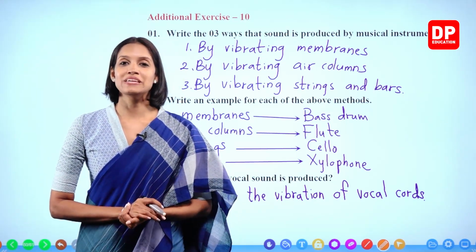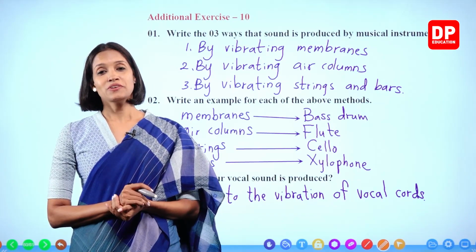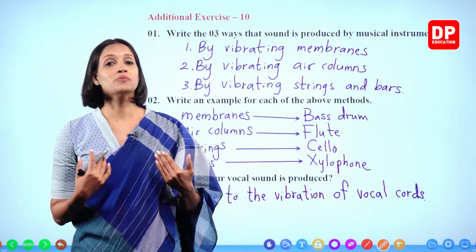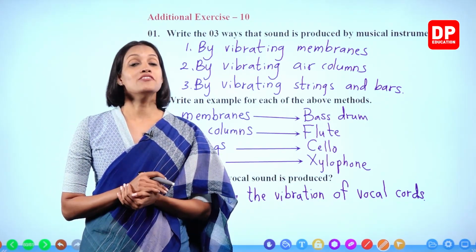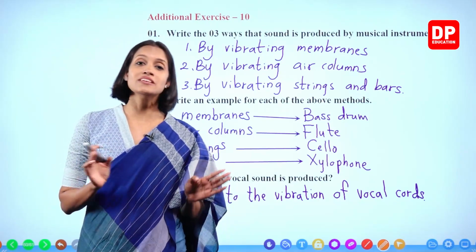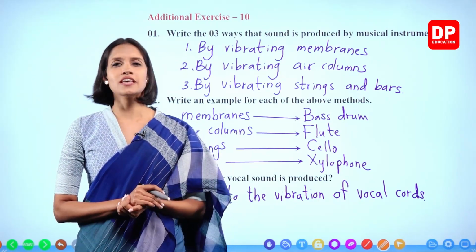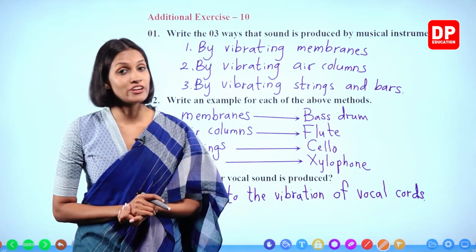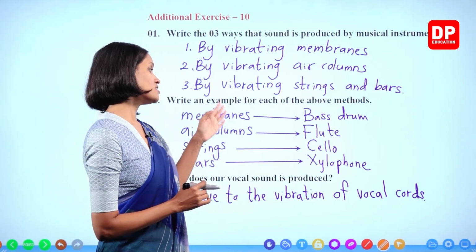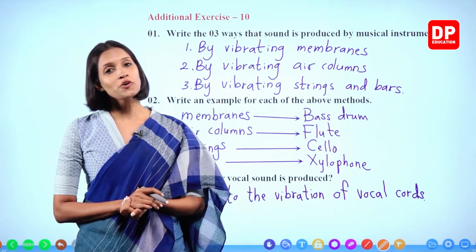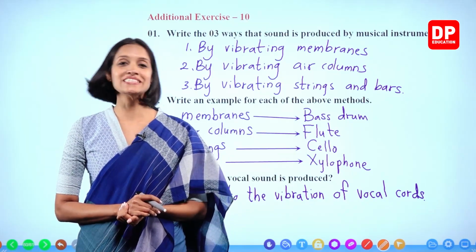So we have completed the entire lesson. We learned a lot of new things about propagation of sound, and we did a lot of activities related to the lesson. Some of these activities you all can try at home very easily, and we answered a lot of questions too. So I hope you have a better understanding of this lesson.